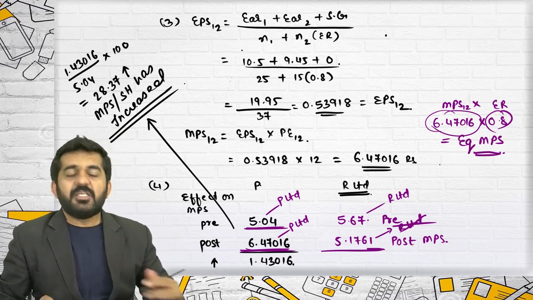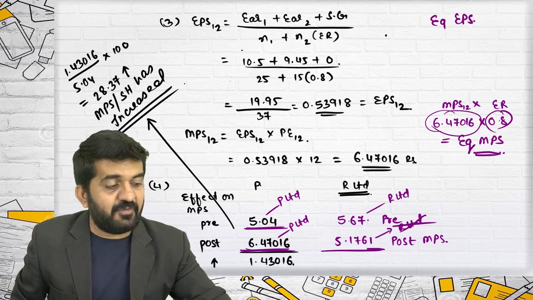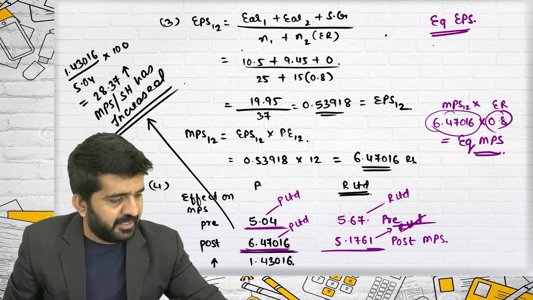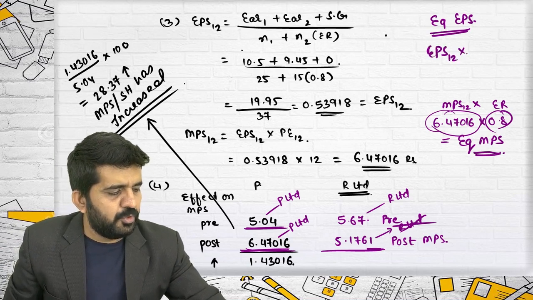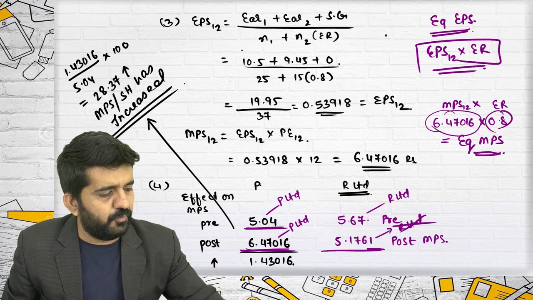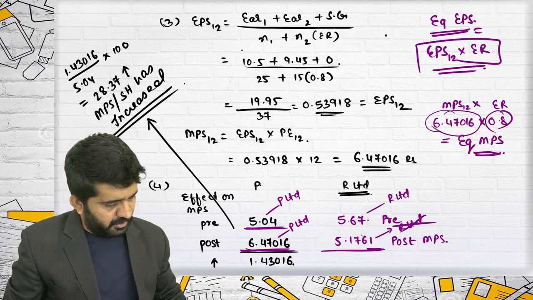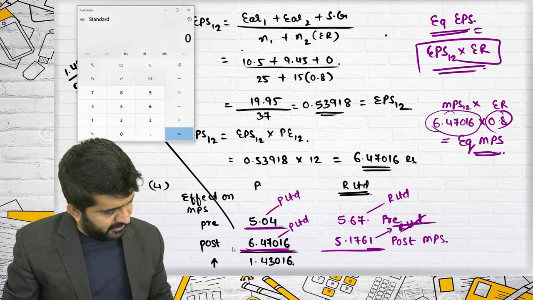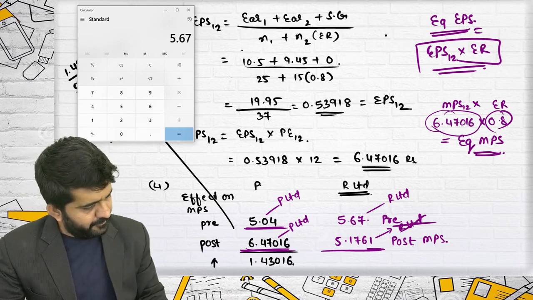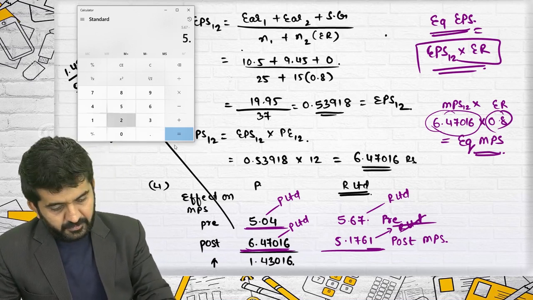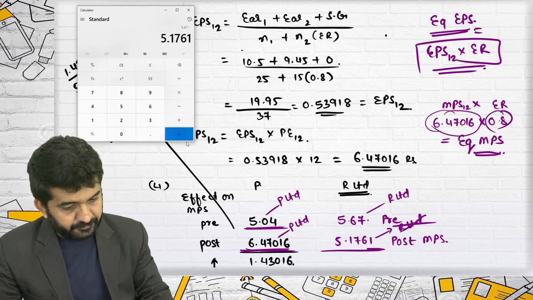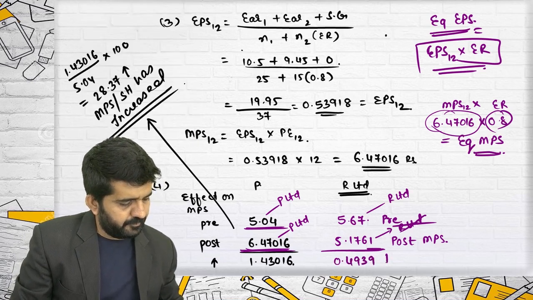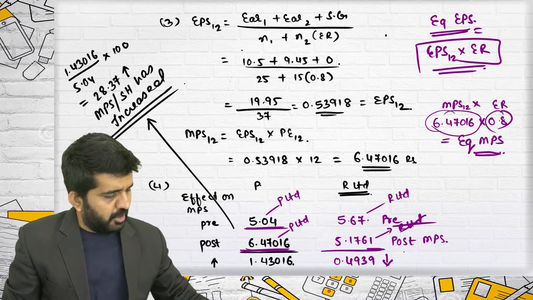Rightly told. Sir, how to find equivalent EPS? When we were comparing earnings per share, we were comparing equivalent EPS for the selling company, EPS multiplied by exchange ratio. This is equivalent MPS. What is the difference in this? It has decreased. 5.67 minus 5.1761 is 0.4939 decrease.